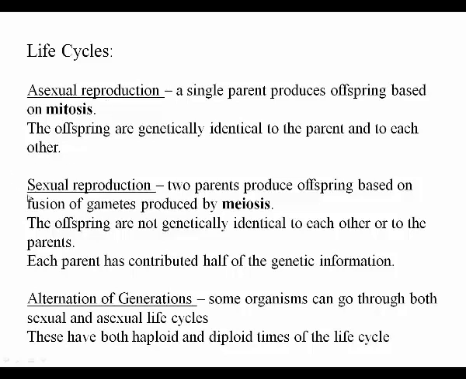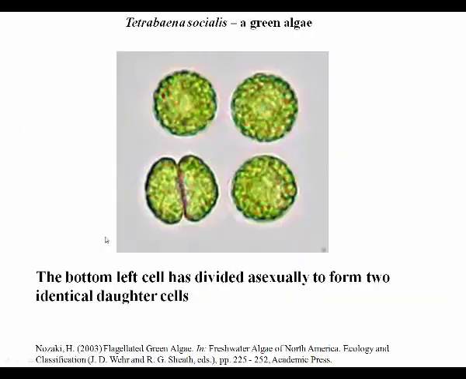However, if an organism is going to go through sexual reproduction, a diploid cell has to be formed. This is the case even when haploid organisms go through sexual reproduction. Some organisms can go through both sexual and asexual life cycles, and sometimes it's really complex. I'm going to go through a couple of examples of these life cycles with you.